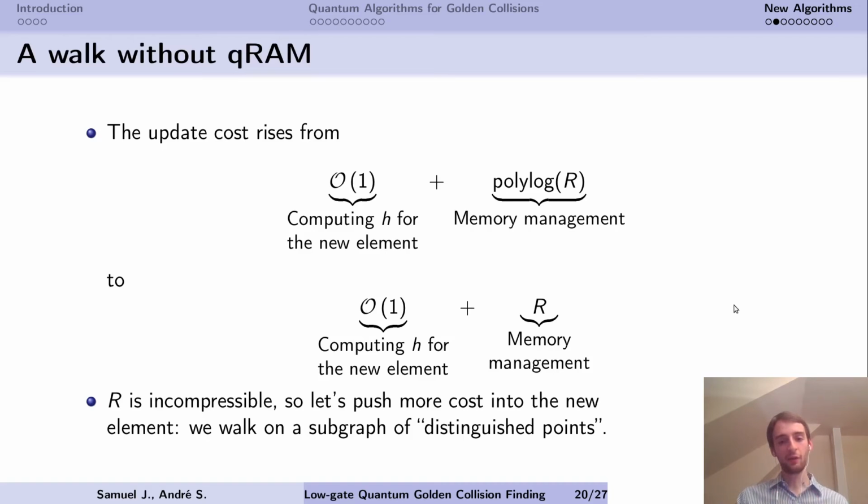So our idea is to push more cost into this term here. And now this means that we're going to compute a new element, but a special one, like a distinguished one. Which means we don't walk on the big Johnson graph anymore. We don't have lists of any elements in our vertices. We have distinguished points now, and we're going actually to work on a subgraph. If we do that, we can expect that the probability for a vertex to be marked is going to be higher, and we have to work less. And we have something that balances more nicely.